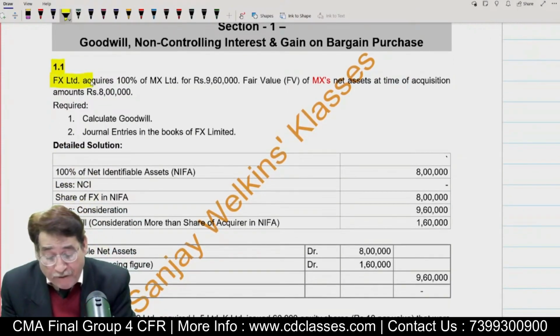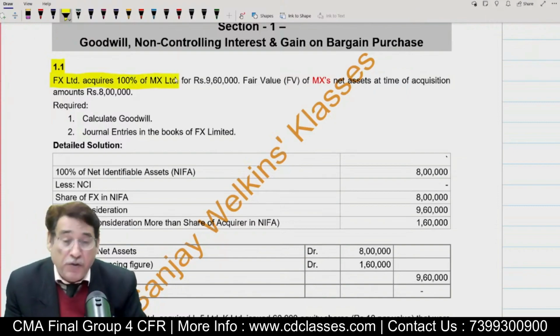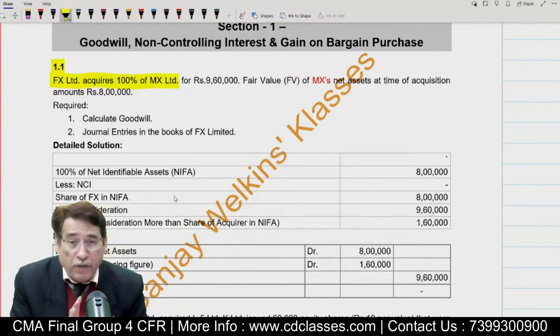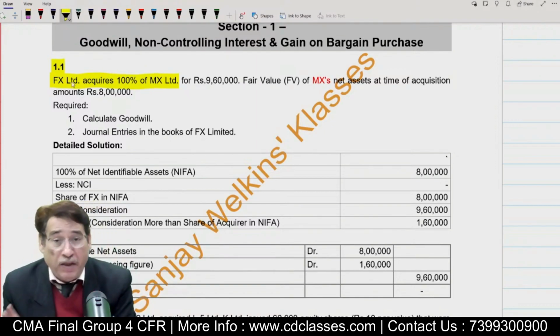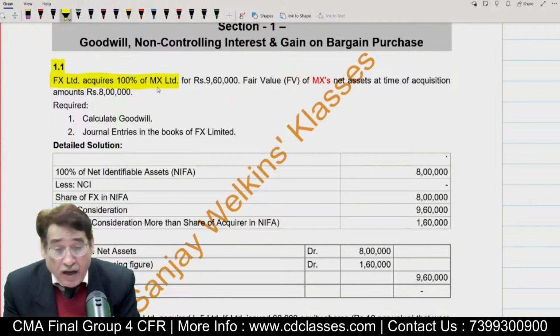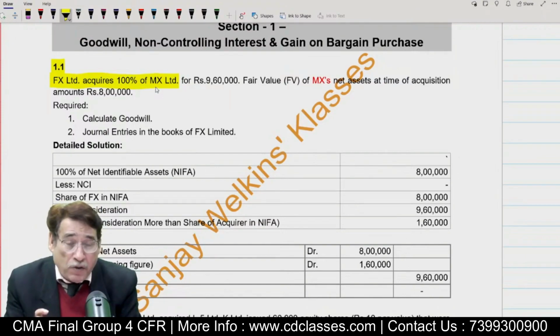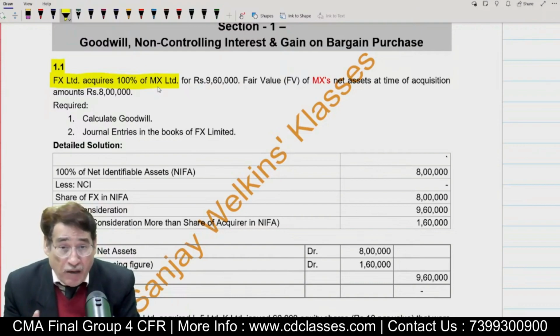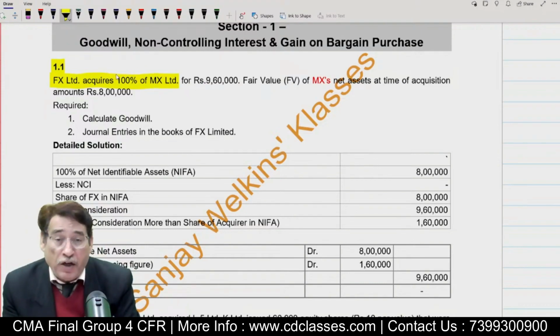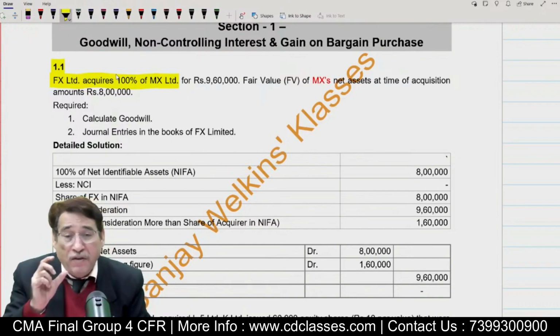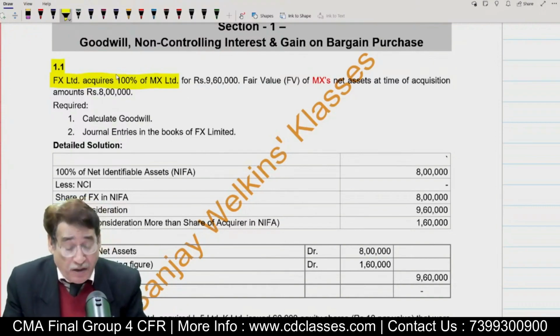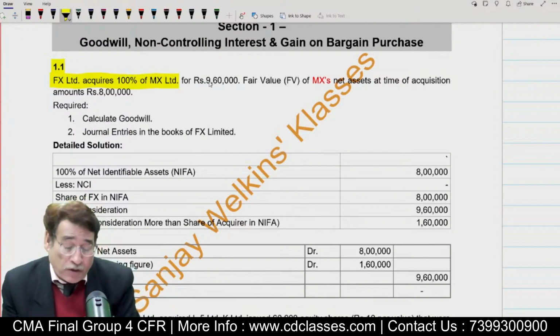Here it states that FX Limited acquires 100% of MX Limited. Kindly tell me who is the acquirer company. The acquirer company is FX Limited. And in this case, which company is being acquired? MX Limited. How many shares are we getting? 100% of the share capital. So what is the NCI, sir? NCI is 0, because the entire share capital is in our hand.